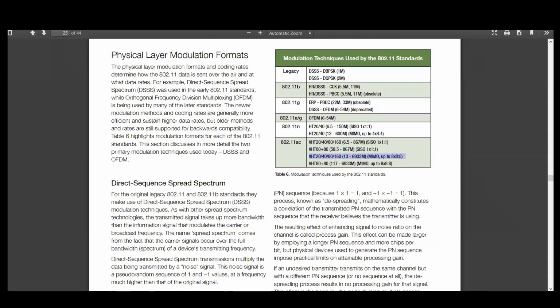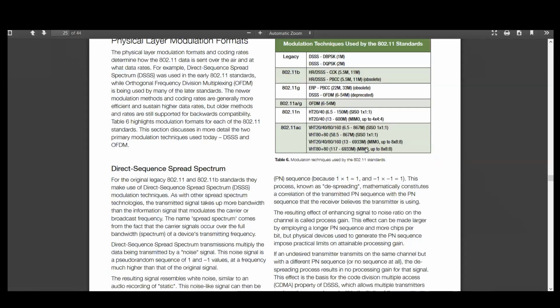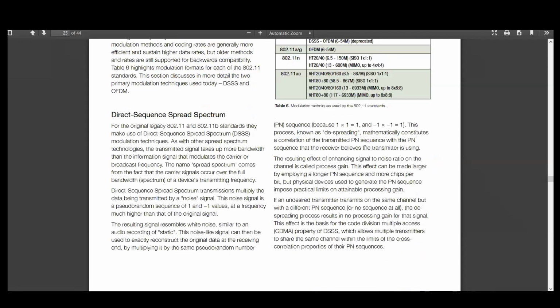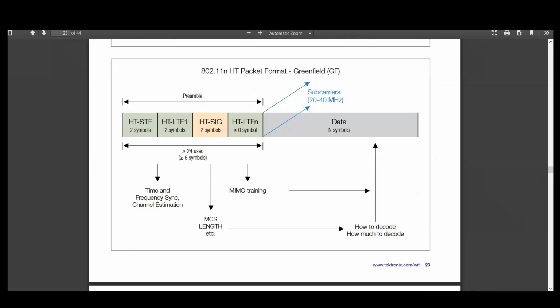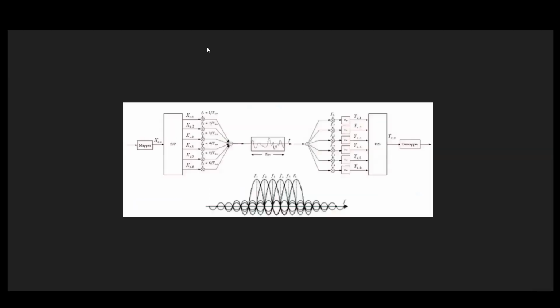So if you want higher speed, we increase the number of antennas, and with this we can achieve more speed. These are the standards presently in use, but normally we will be using either IEEE 802.11g, b or a. These are the Wi-Fi technologies we use in our hotspots or in mobiles. This is about the physical layer.